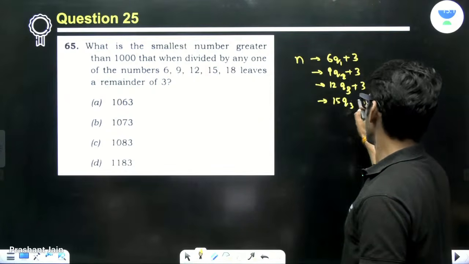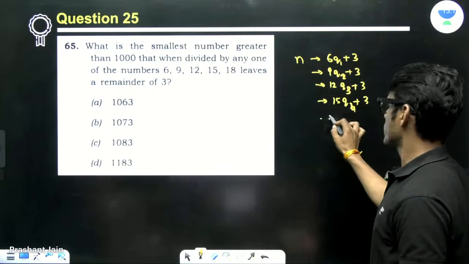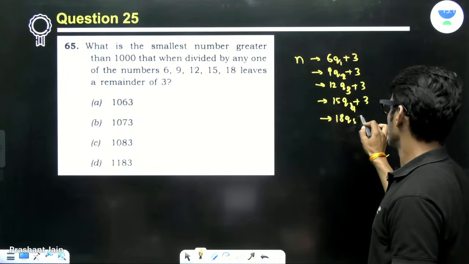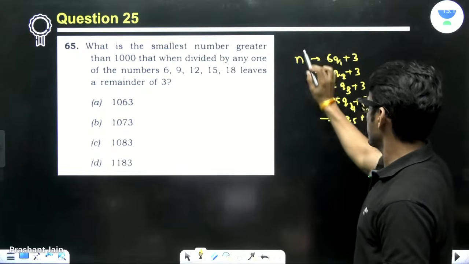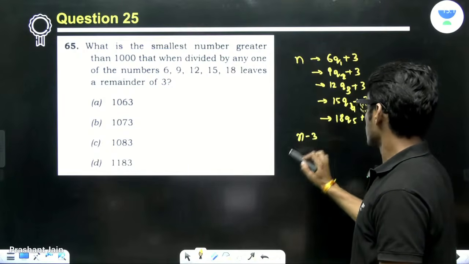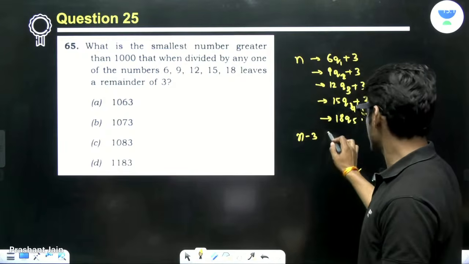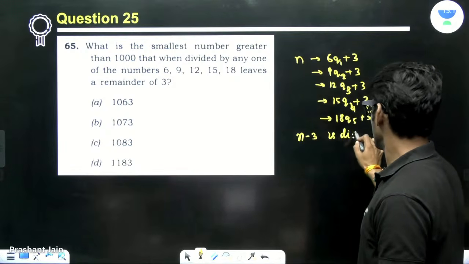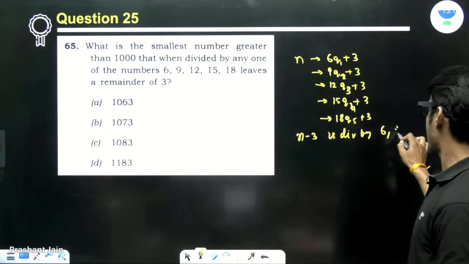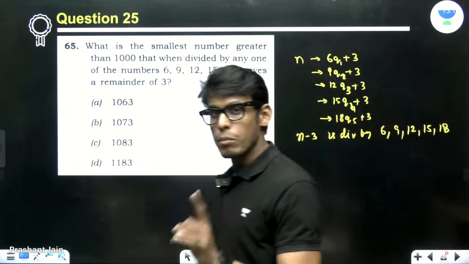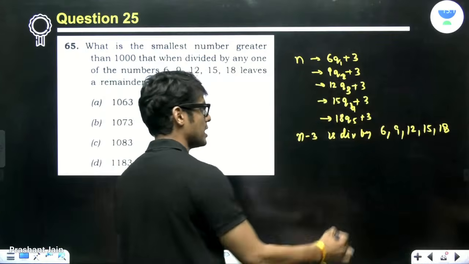Now a very beautiful thing to do here, I'll let you know: when the remainders are same, you just simply subtract. So you will see that n minus 3 is divisible by 6, 9, 12, 15, 18. So to find the minimum number, you simply have to take the LCM.